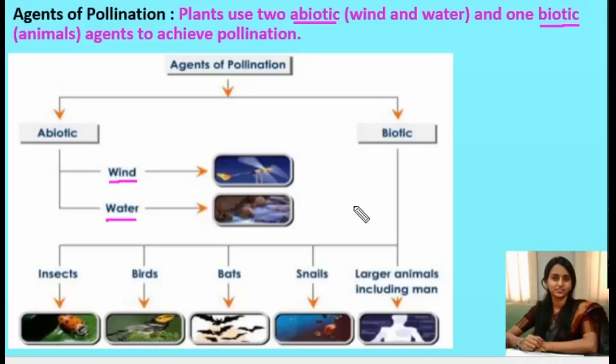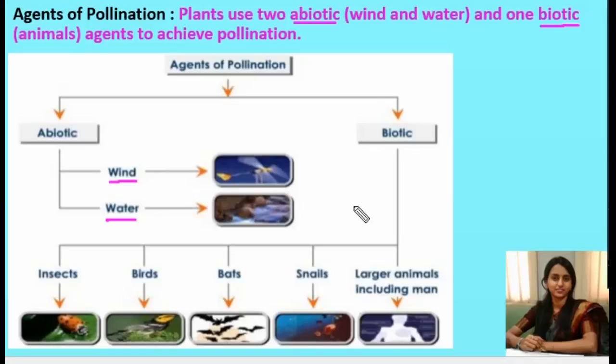But remember one thing, whether the plants are dependent on biotic agents or abiotic agents, in case of abiotic agents, where the wind and water play an important role, pollen grains coming in contact with the stigma is a chance factor. When the pollen grains are released in water, the water currents carry them in different directions. Similarly, when released in wind, they are dispersed in different directions. Therefore, pollen grains coming in contact with the stigma is a chance factor.